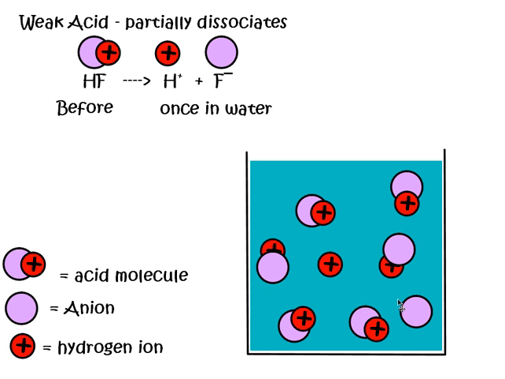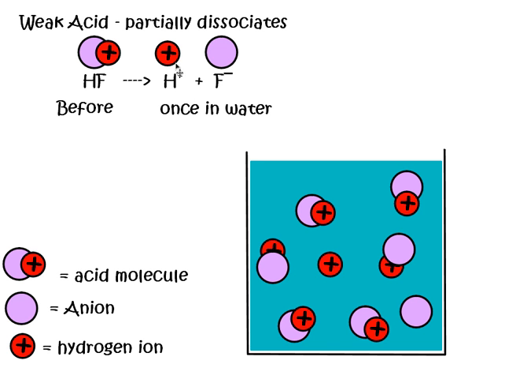Now the real importance to this has to do with how many hydrogen ions, or hydroxide ions if we're talking about a base, are actually in solution. So for every molecule in solution that is a weak substance, there are very few hydrogen ions, the acidic part of an acid, or hydroxide ions, the basic part of a base.